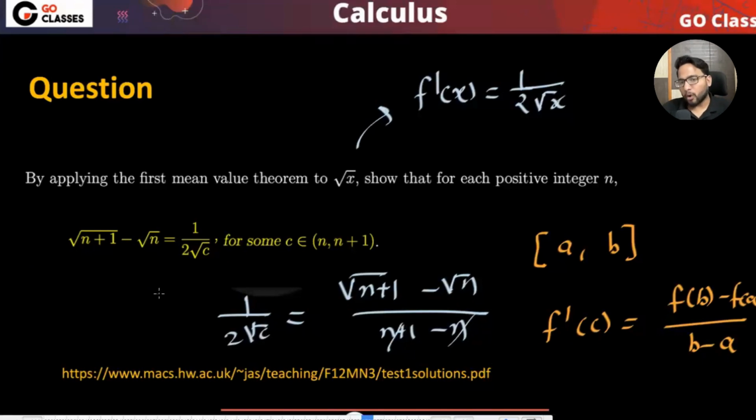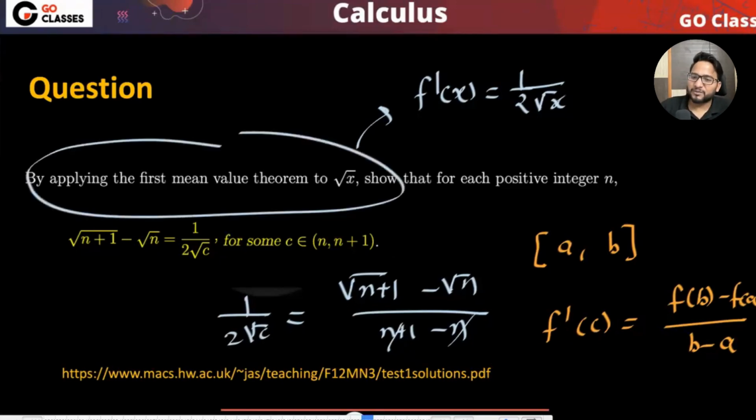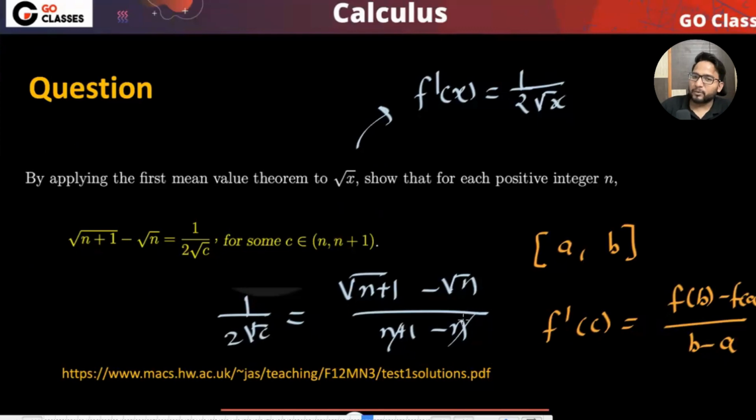So basically, it is not always very intuitive how we can apply this theorem, because here they have given the hint to apply the first mean value theorem. But do you think they really have to give you the hint? They just have to tell you that for root x, show that in between n plus 1 and n, this exists. So it is not always intuitive where to apply the first mean value theorem. But I hope you understood this particular example, how we are solving it. Is this okay to everyone?